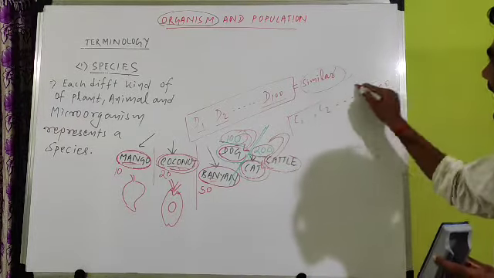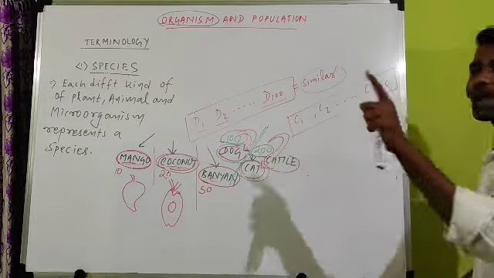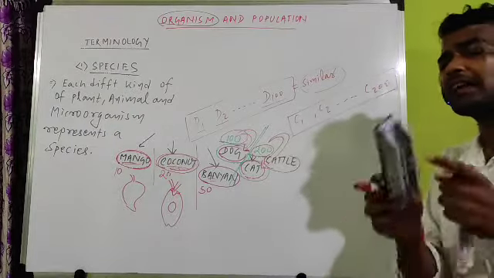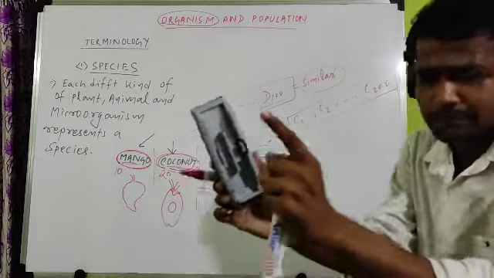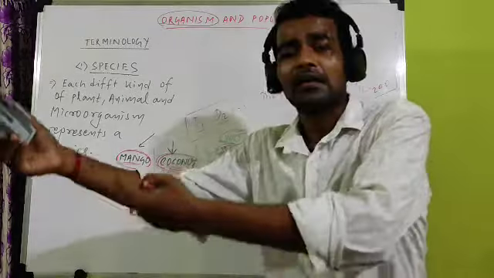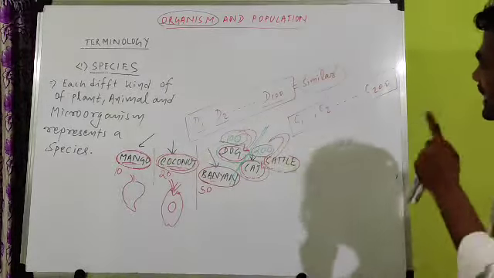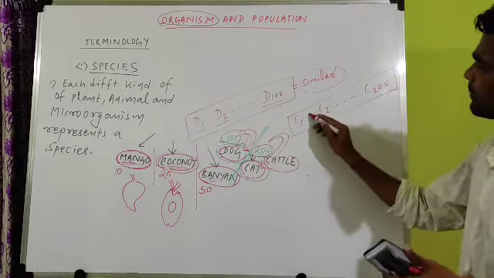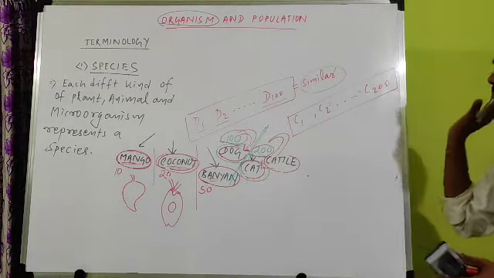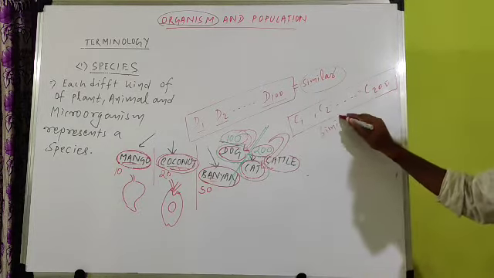Similarly, if you come to cats, cat number 1 is similar to cat number 2. Their color may vary. Some cats are black, some cats are white, that is different. But if you look at the body structure, the design of the body, it is similar. If I look at another human, that human's body is the same like me. So cat number 1 is similar to cat number 2, cat number 2 is similar to cat number 3, cat number 3 is similar to cat number 200. So all the cats are similar.